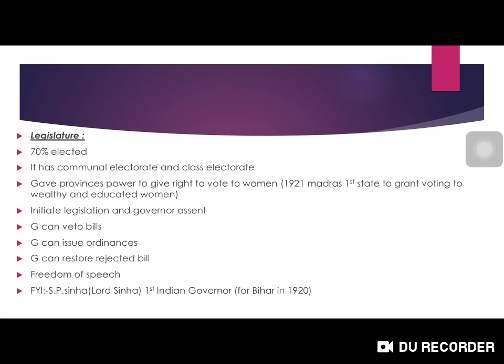And also it gave provinces the power to give the right to vote to women. It did not directly give the right to vote to women, but it gave the power for the provinces to give the right to vote to women. So in 1921, Madras was the first state to grant voting rights to wealthy and educated women.